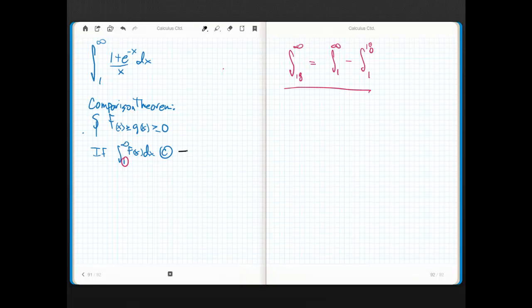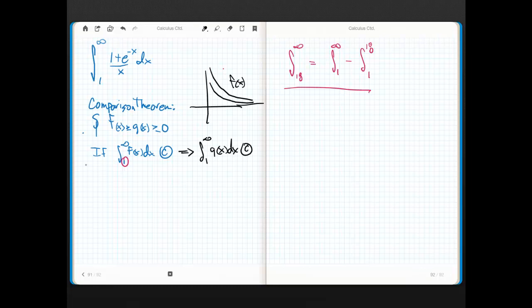If the integral from 1 to infinity of f of x converges, what does this imply about the integral from 1 to infinity of g of x dx? What must it do? Well, g of x is always less than f of x, so what does that tell us? If f of x is heading for infinity, and that garden door that I keep talking about closes quickly enough, and g of x is always wedged in between those two, what has to be true of g of x? Well, you guessed it. It converges.